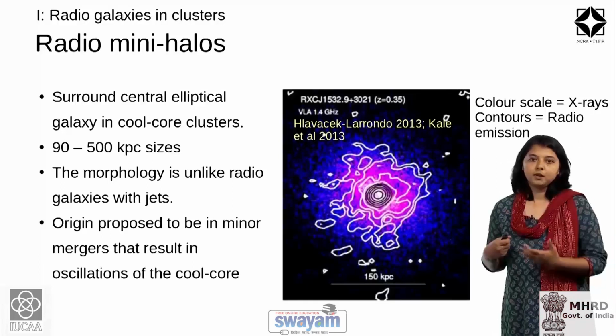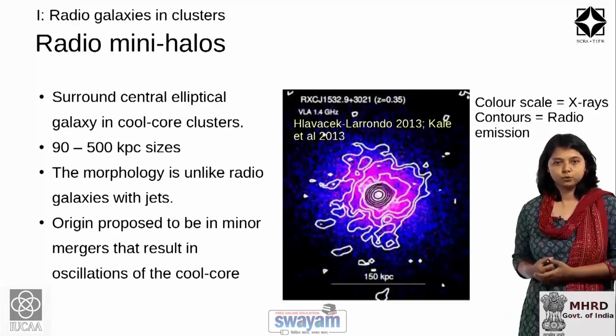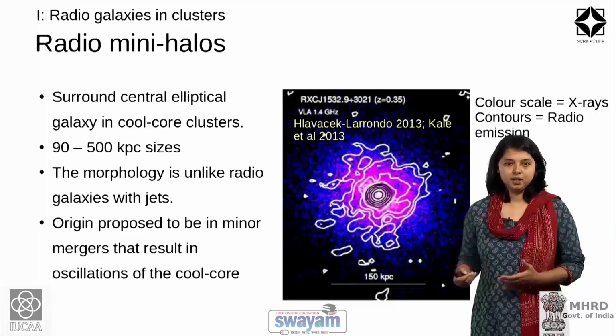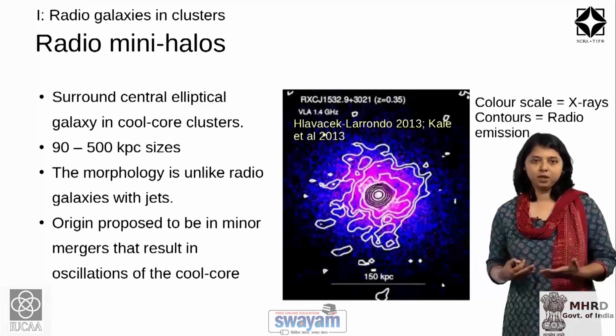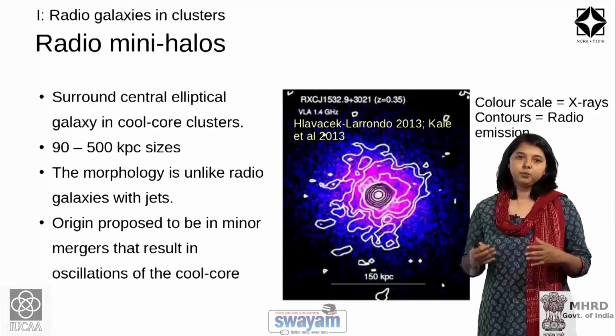So, in the next part of this lecture, we will come to sources which are on much larger scales than we described until now, and are not associated particularly with any one galaxy in the galaxy cluster.